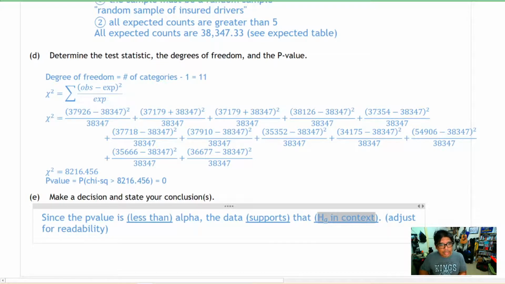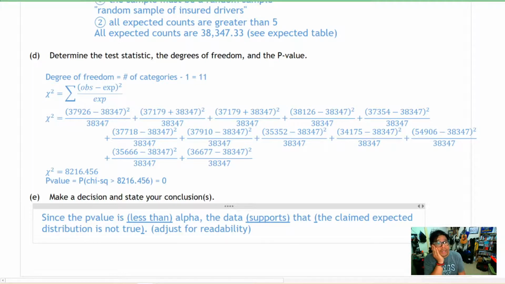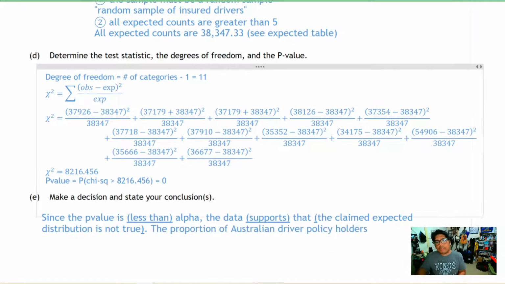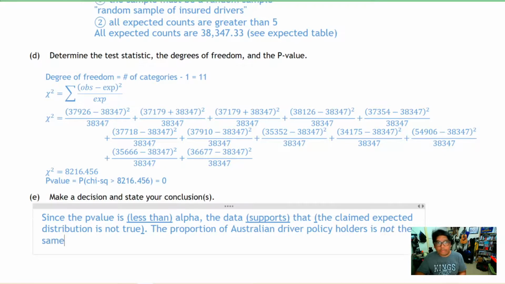We do need to put that in context. So hold on for that. And in context, that would mean that the proportion of Australian driver policyholders is not the same for every astrological sign.